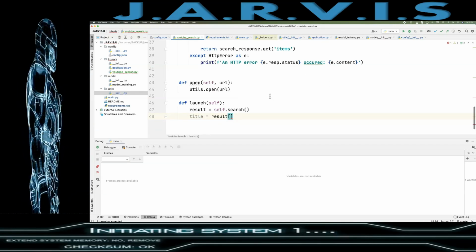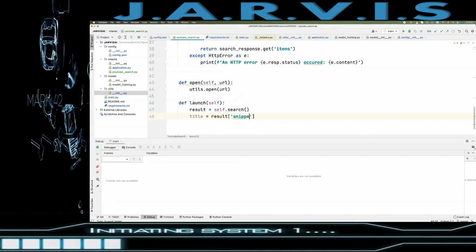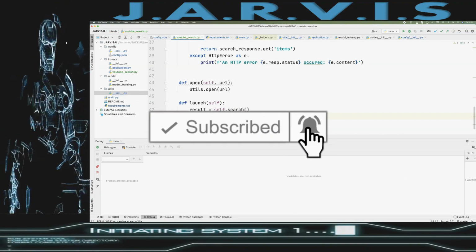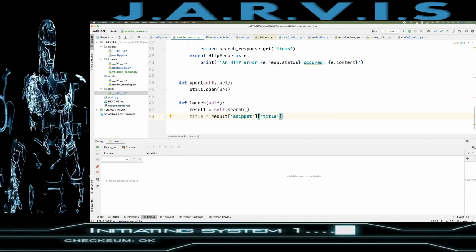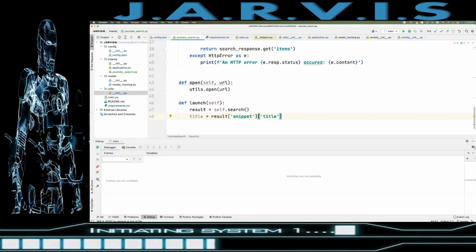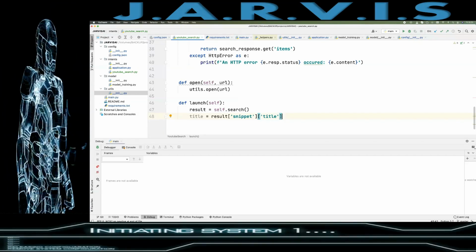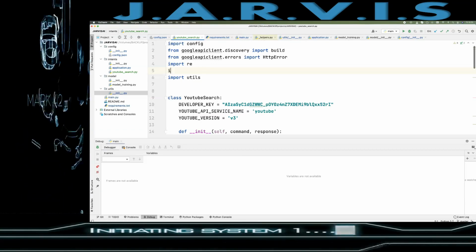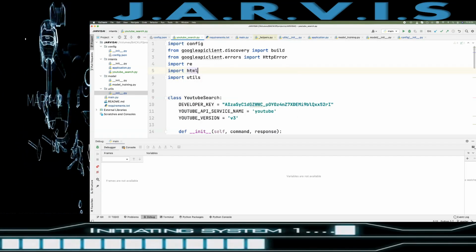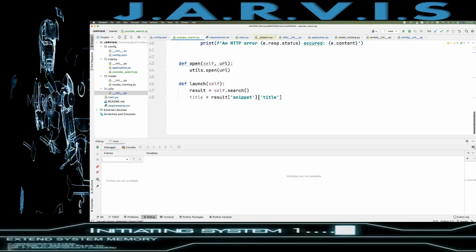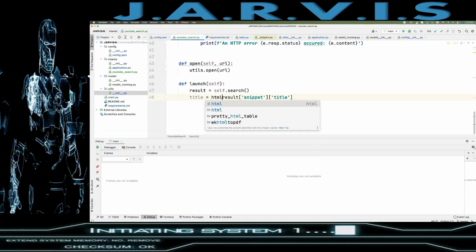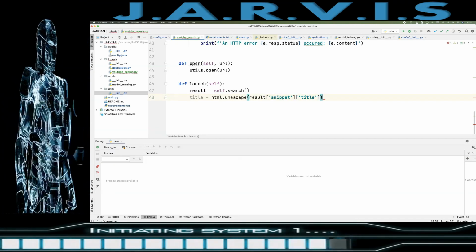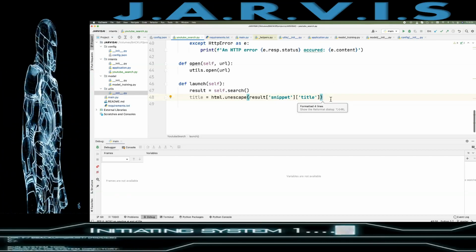So here I need to put the snippet, then title. And again, what is happening here: when we get the title, we are getting some HTML characters here as the text, so we need to decode that also. So for that, import html, and here html.unescape this. That's it.